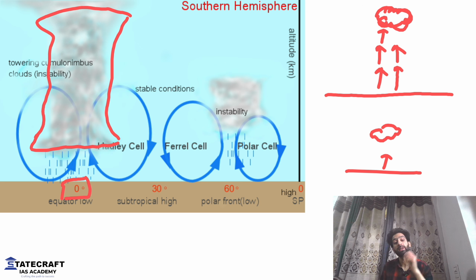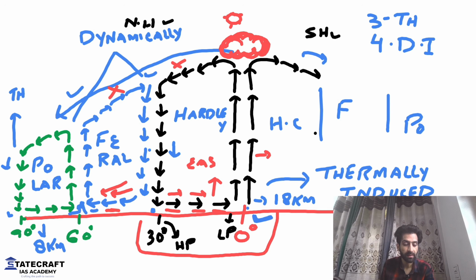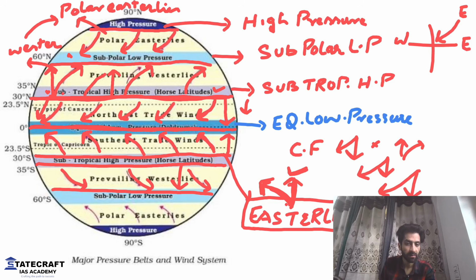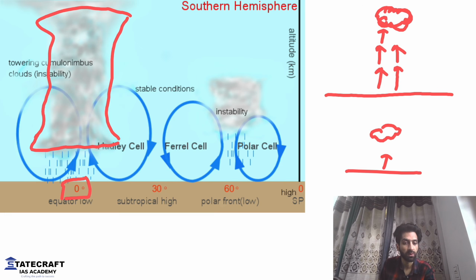So what is the first thing that you need to understand here? Whenever the air will go up, it will form clouds that will cause rainfall. Same thing applies to 60 degree as well. This is our 60 degree where the air was going up. So we will have cloud formation here as well. That means 0 degree, 60 degree is associated with non-stop rainfall, continuous rainfall. And this is true when you take a look at these pressure belts, you will see rainfall throughout the world, throughout the year.